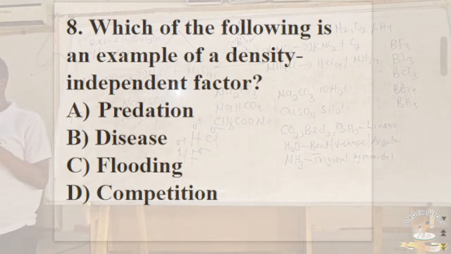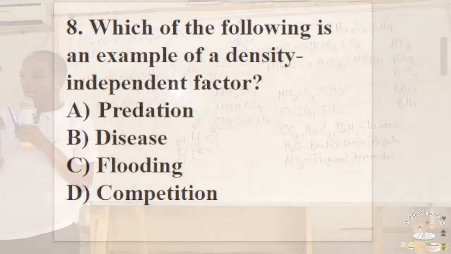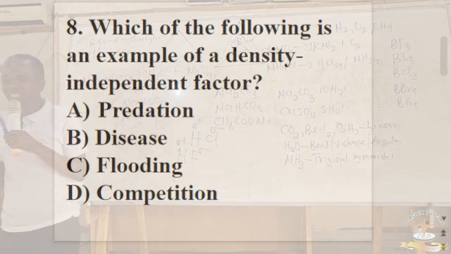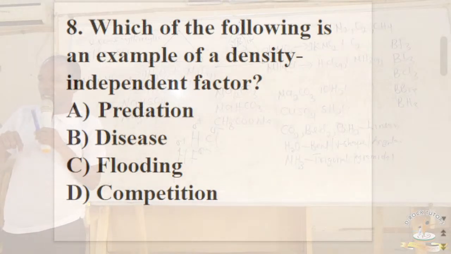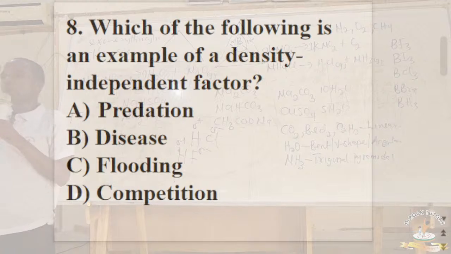What's the meaning of that? It means that when that particular factor is high, higher number of organisms will die because that's the meaning of mortality rate. And that is why we call them density dependent. But if it is density independent, it means that regardless of the magnitude of the factor, organisms will die irrespective of either it is much or low.